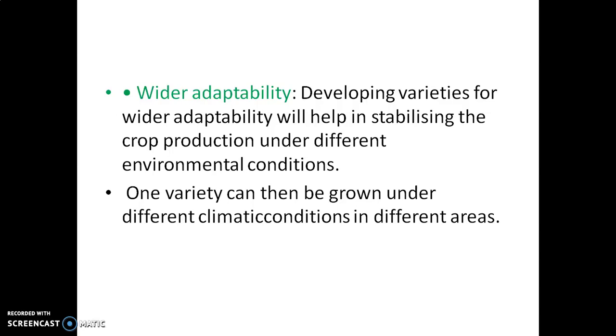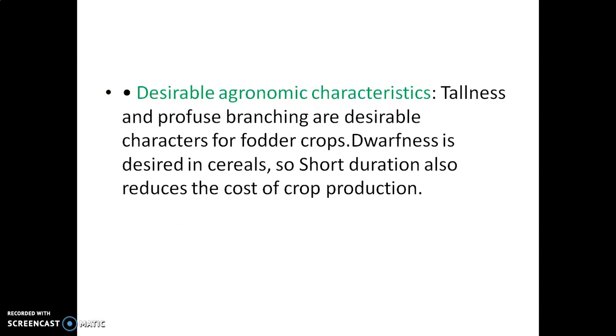One variety can then be grown under different climatic conditions and different areas. And the last one, desirable agronomic characteristics, which means tallness and profuse branching are desirable characters for fodder crops, isn't it? But in the case of cereals, dwarfness is a desired character.